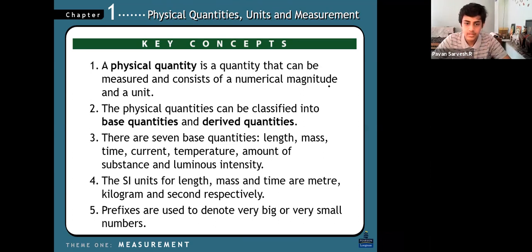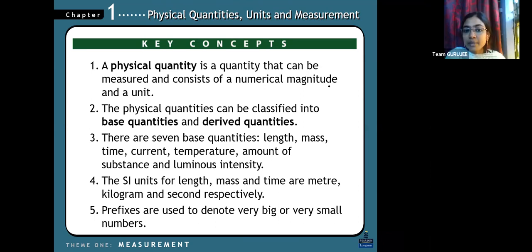So SI units for length, mass and time are meter, kilogram, second respectively. From these only we have the dimensional formula, right? M for mass and T for time. Prefixes are used to denote very big or very small numbers. So prefixes also we have learned, right?